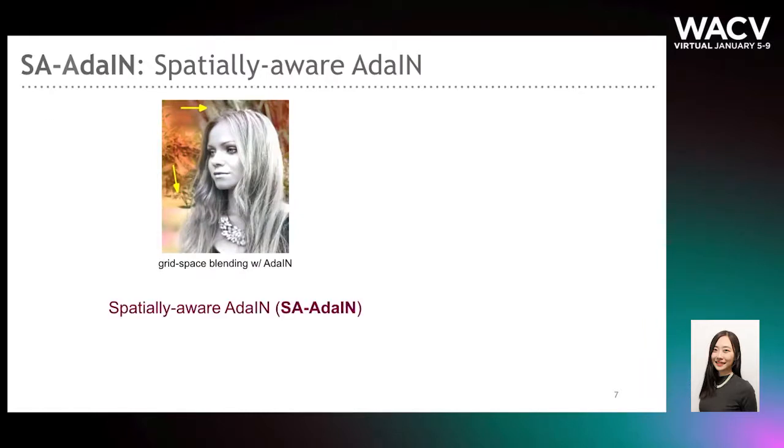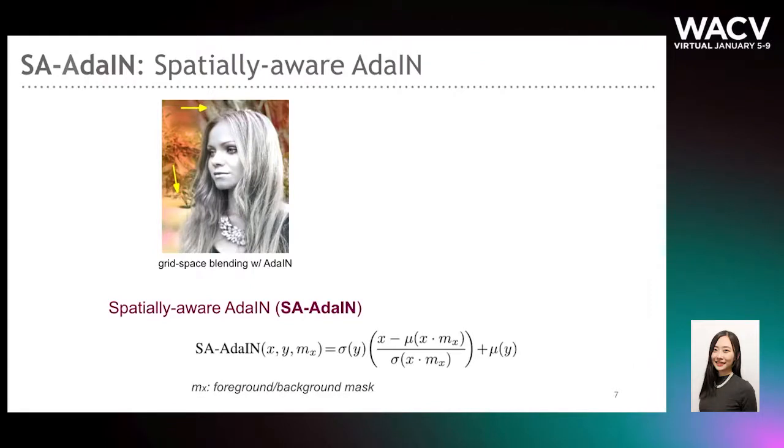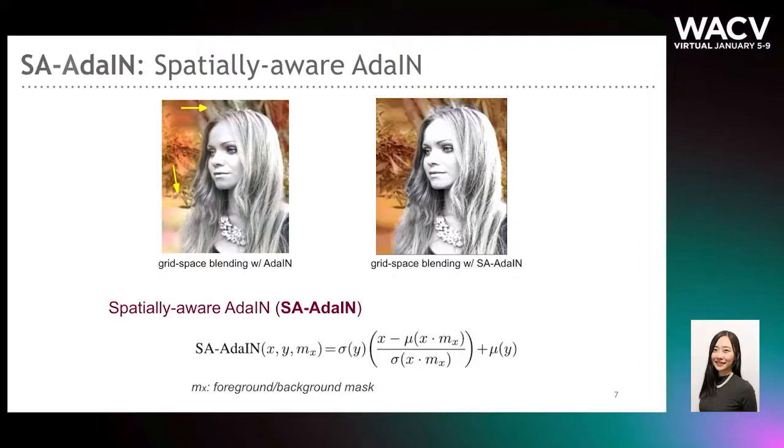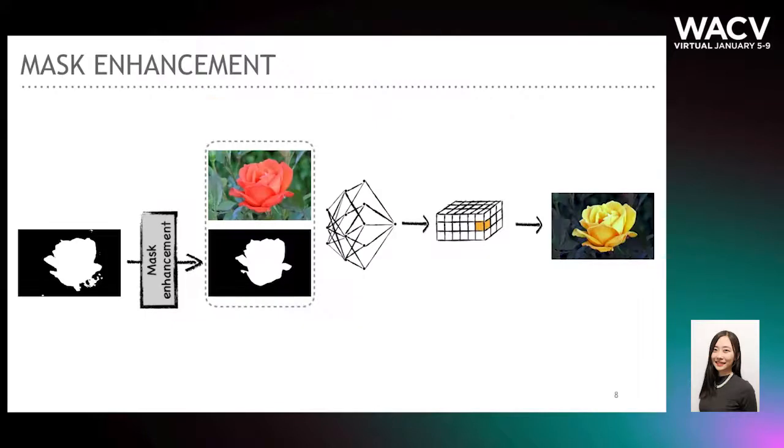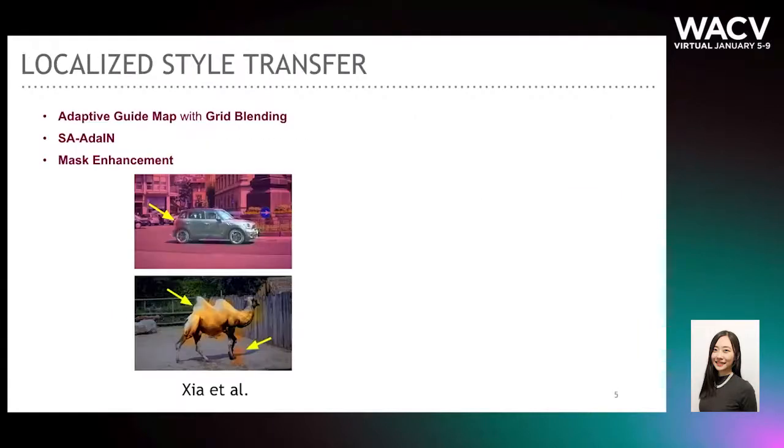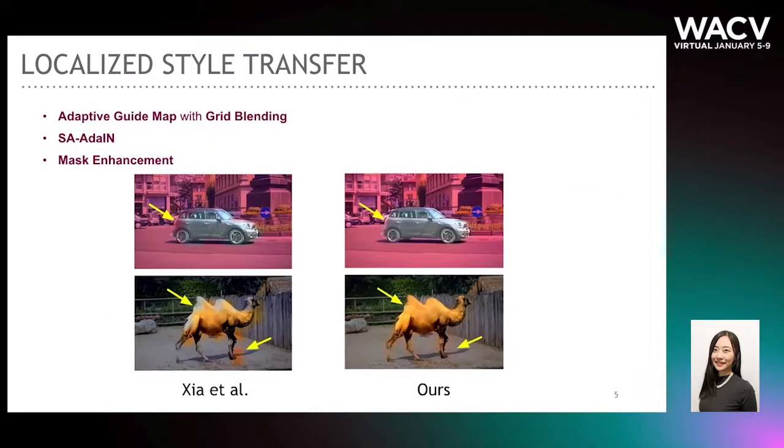We address this with a spatially aware AdaIN, which extends the operator to account for the content mask. With the proposed spatially aware AdaIN, our model can separate the foreground and background styles well and render high-quality object boundaries. To handle imperfect segmentation masks, our algorithm learns an enhancement network to improve the boundary of masks. With the three introduced techniques, our model better separates foreground and background at boundaries and avoids the classic halo artifact.